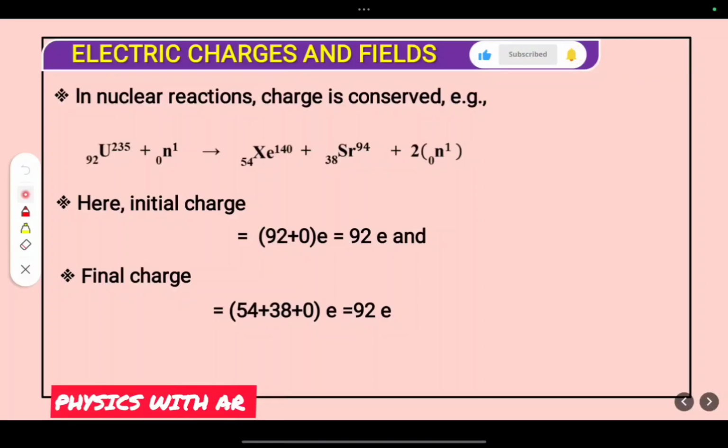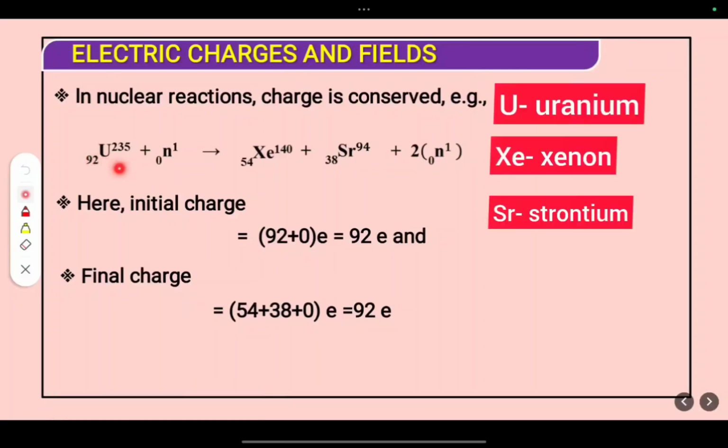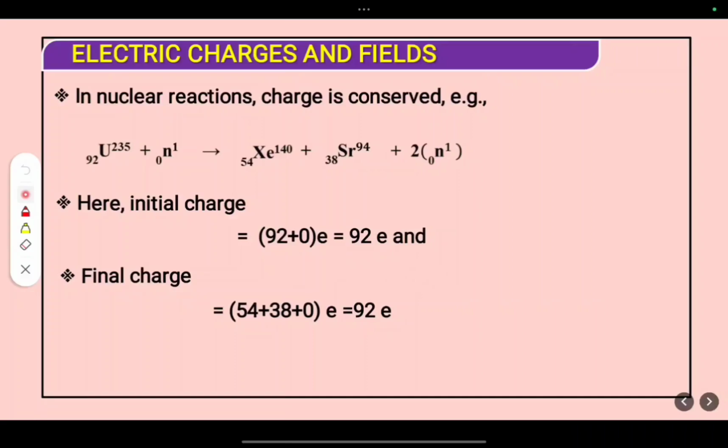Here is uranium 92-235, which is bombarded with one slow neutron. This can divide into two lighter nuclei along with two neutrons. As in chemistry, we can tell the equation is balanced. First, on the LHS you have 92 plus 0 into the number of electrons, which is nothing but 92. On the right side, you have 54 plus 38 plus 0. So LHS is equal to RHS. That means the total charge remains conserved, or constant.